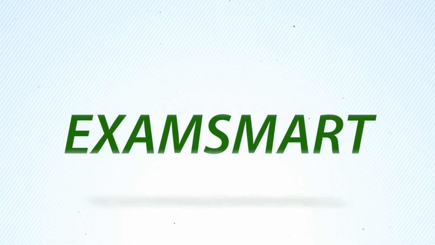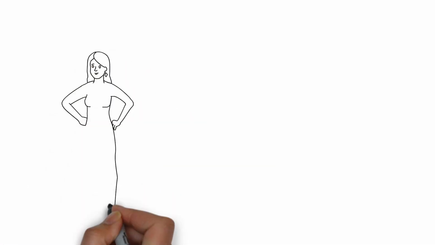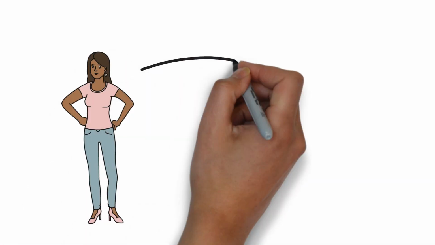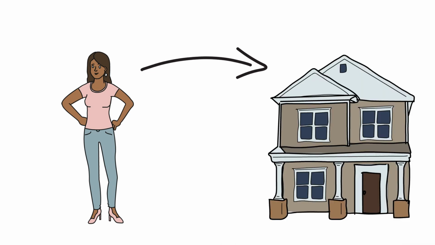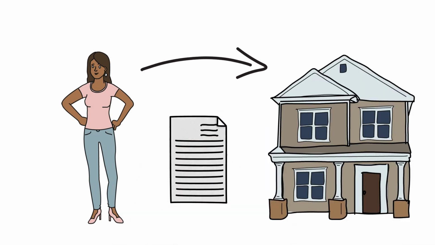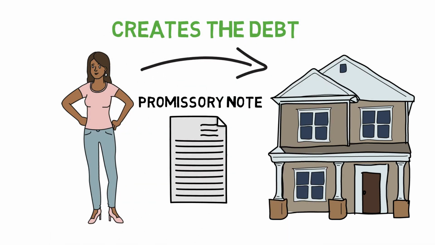Let's discuss how a promissory note and a mortgage or trust deed all relate together in financing. The idea is, how does one go about obtaining a real estate loan, to buy a house, for example? The borrower has to sign what is called a promissory note. The promissory note is what creates the debt.